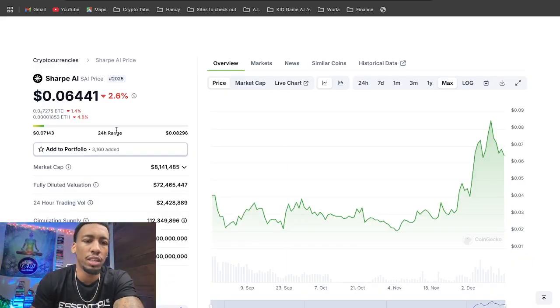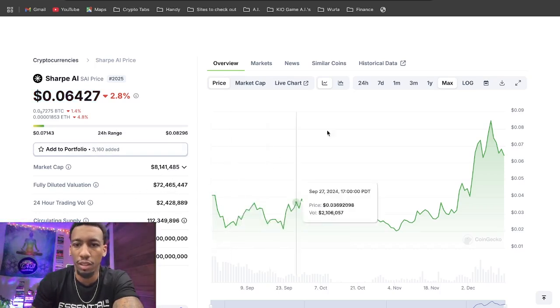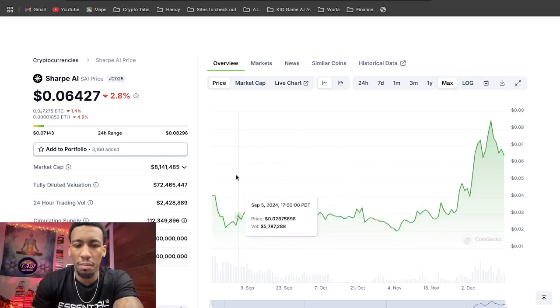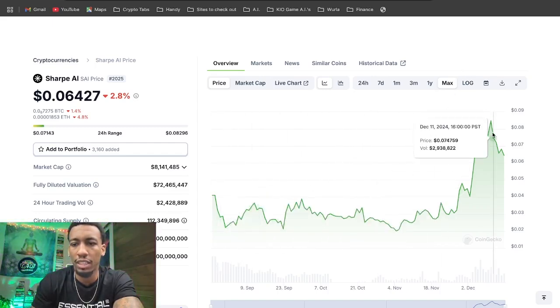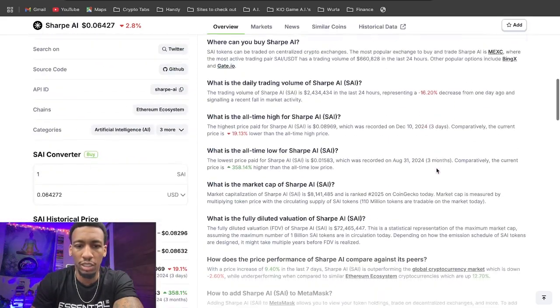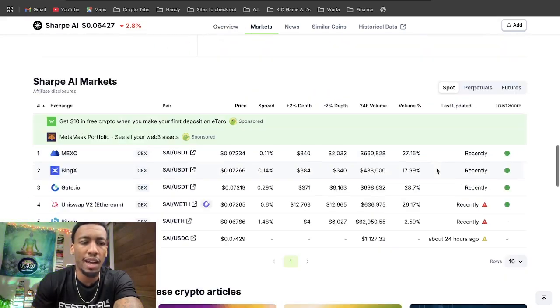So here we are on CoinGecko. You can see right now the market cap is 8.1 million and the FDV, fully diluted valuation, is almost 72.5 million. All right, it's pretty small. We're looking at the max chart here and you can see that it just kind of started to go on a run, so the trend is confirmed. How do you buy it? It's on a few centralized exchanges. As far as the exchanges go, Uniswap, buying it with ETH on the Ethereum mainnet is the best way to go. This is where most of the trading happens, at 26%.